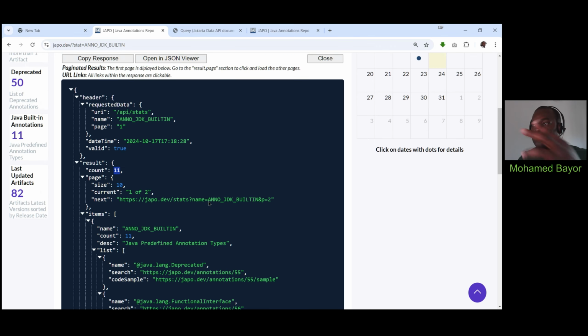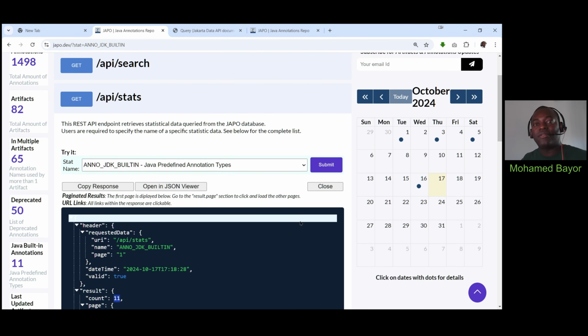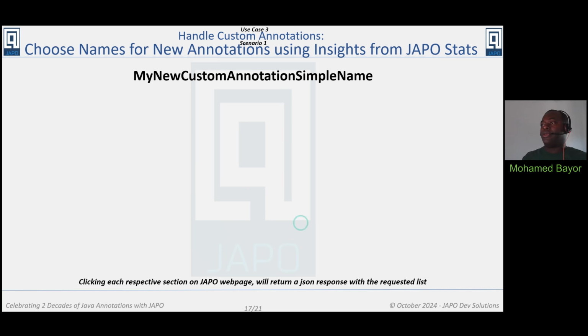So those are the 3 main features that will help you choose a name for your annotations when you are creating one. Let's go back to the slide. And here we attempted to summarize them by assuming this is your annotation name right here.